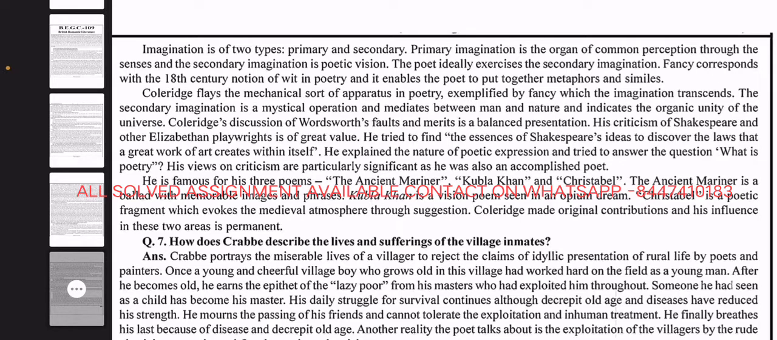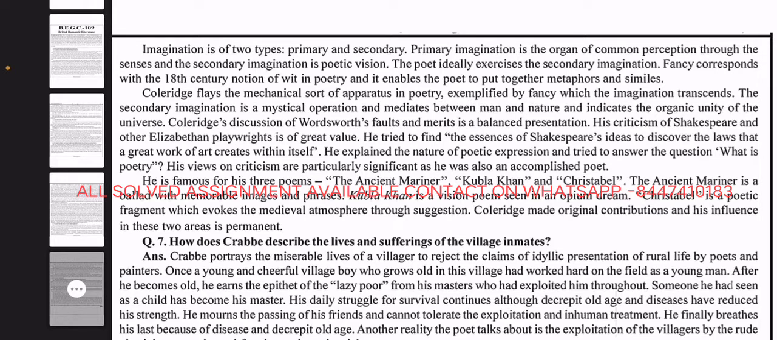His criticism of Shakespeare and other Elizabethan playwrights is of great value. He tried to find the essence of Shakespeare's ideas to discover the laws that a great work of art creates within itself. He explained the nature of poetic expression and tried to answer the question, what is poetry? His views on criticism are particularly significant as he was also an accomplished poet. He is famous for his three poems, The Ancient Mariner, Kubla Khan, and Christabel.